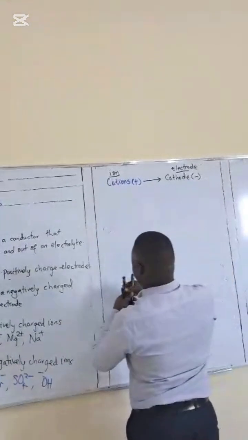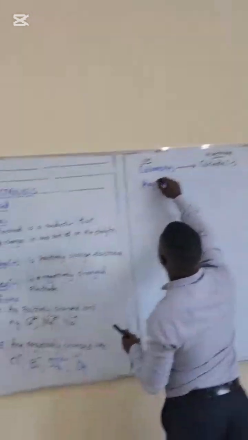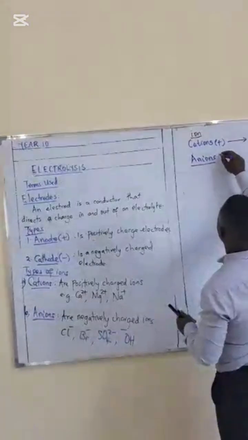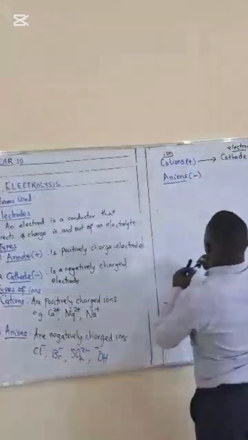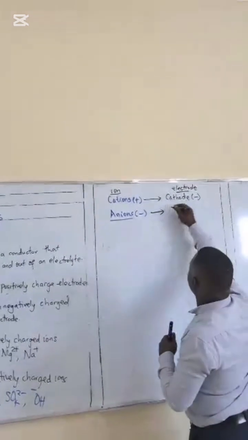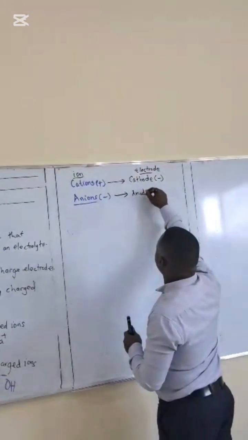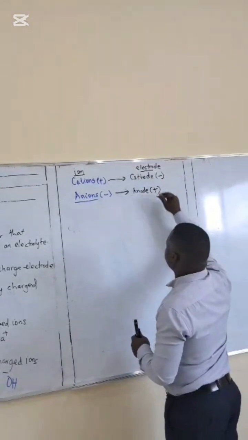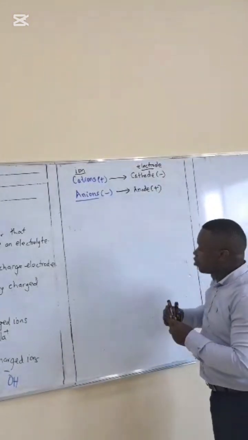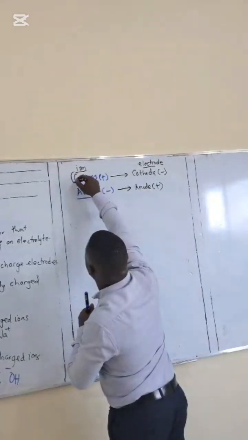Also, the second one is the anion, which are negative. These ones are going to be attracted to the anode, which is positive. A student should use the knowledge of the alphabet.